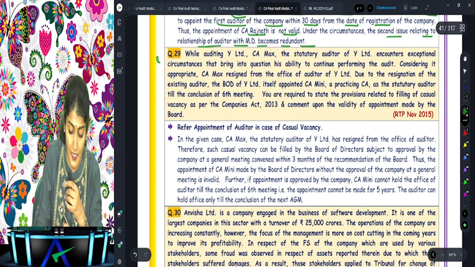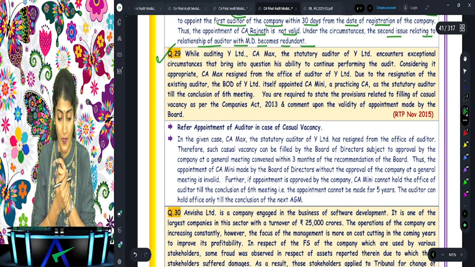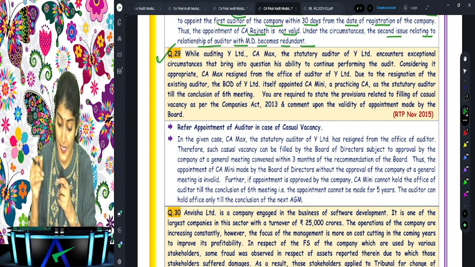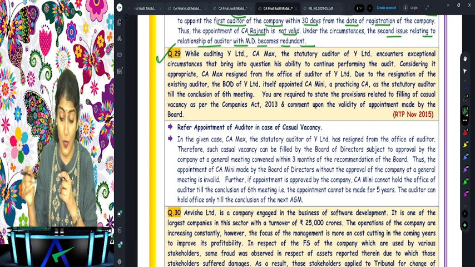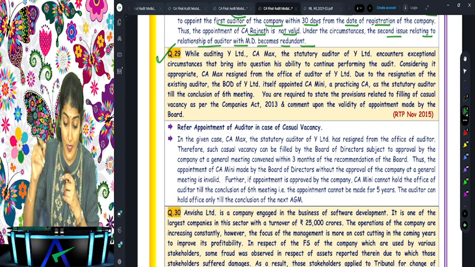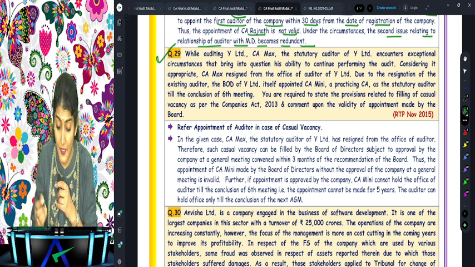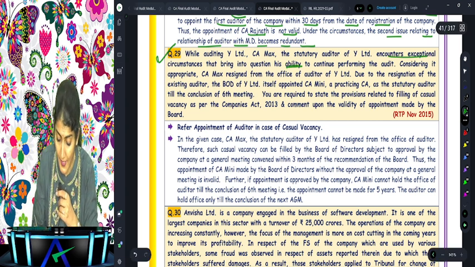Right. Now, while auditing Y Limited, CM Max, the statutory auditor of Y Limited, encounters exceptional circumstances that bring into question his ability to continue performing the audit. Anybody?